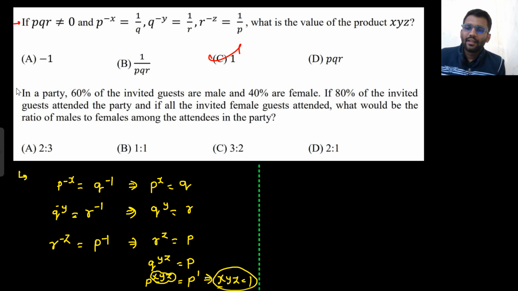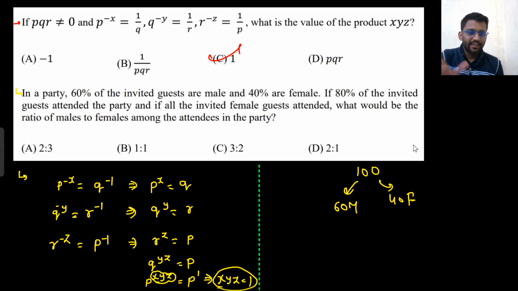Next one, very easy. In a party, 60% of invited guests are male and 40% are female. More males are invited this time. If 80% of the invited guests attended the party, let's assume 100 people were invited, 60 male and 40 female. Only 80% of those came. That means only 80 people came.